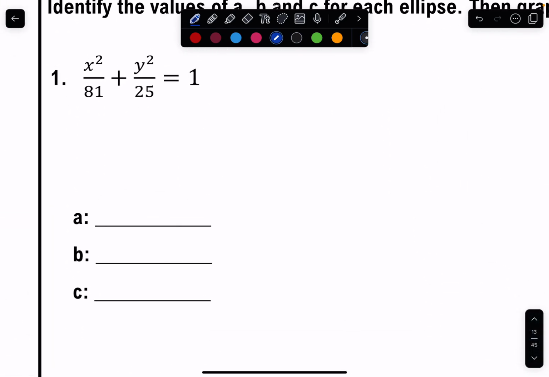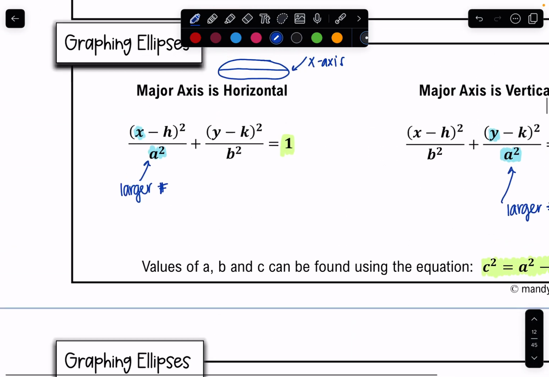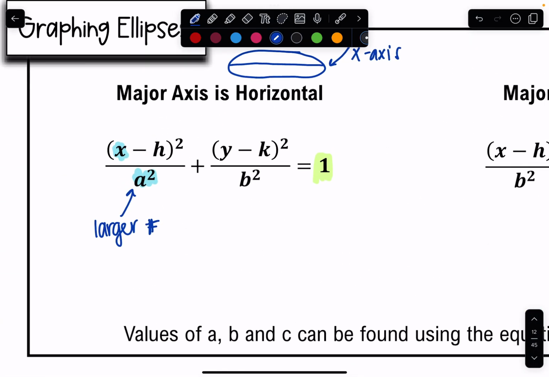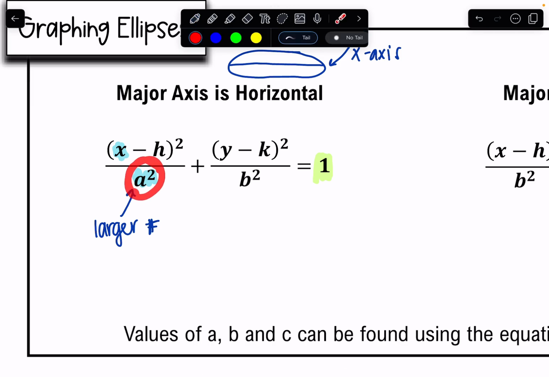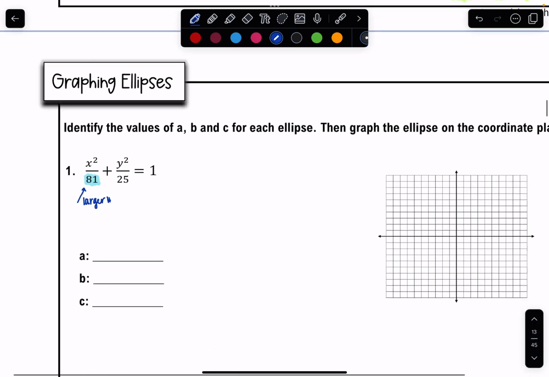Okay, so first step is recognizing what is the larger number. My larger number is always the A value. Okay, so this is the larger number. Notice how it's underneath the x. Okay, so we can look back at this one as my baseline. So a squared is what is underneath my x in that problem. My b squared then is underneath the y. And so we know my shape is going to look something like this. I'm going to have a larger length horizontally than vertically.